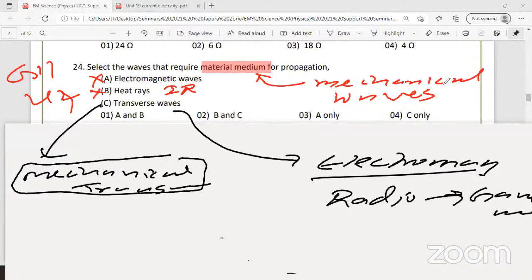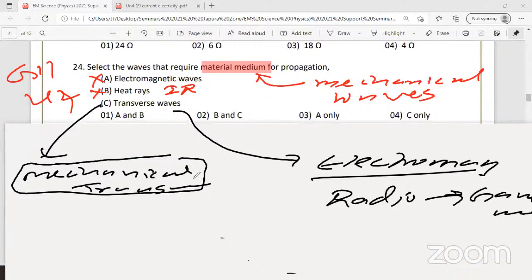Please raise your hand. No one? What is an example of a mechanical transverse wave? Answer is only C. Yes, Saditma.